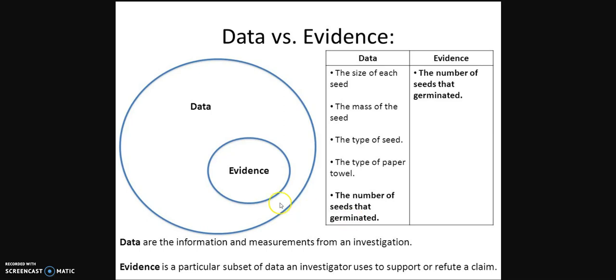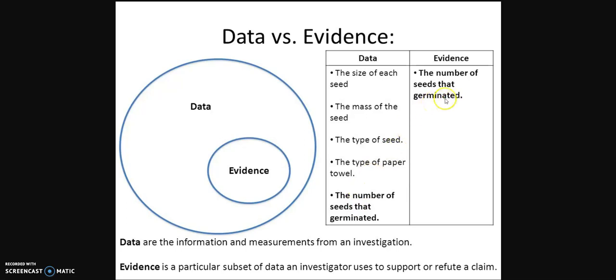So then evidence is essentially the data that a scientist uses to support or refute the claim. While they gathered data here, this was from an experiment about growing seeds on a paper towel, their evidence is the number of seeds that germinated. So for instance, this is in both data and evidence, which is fine.